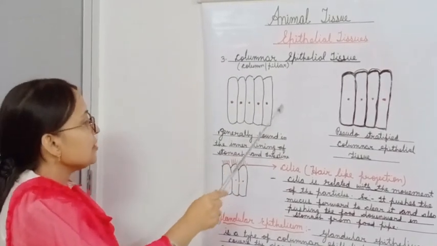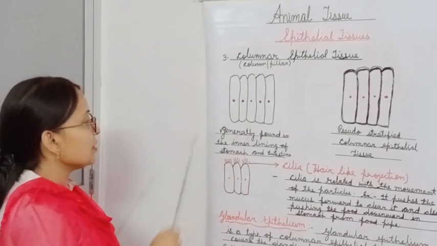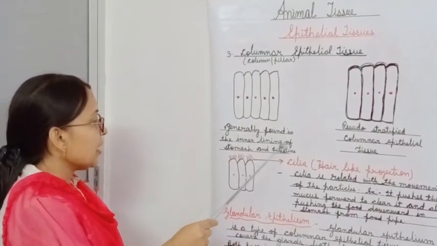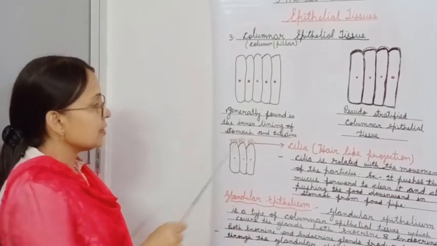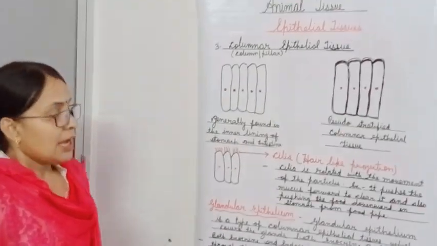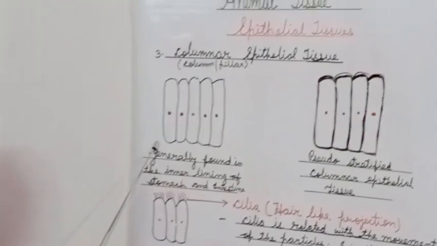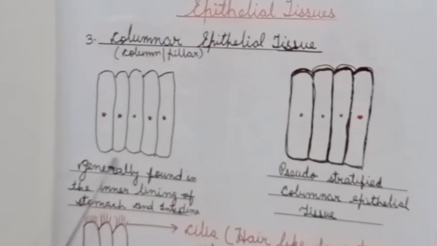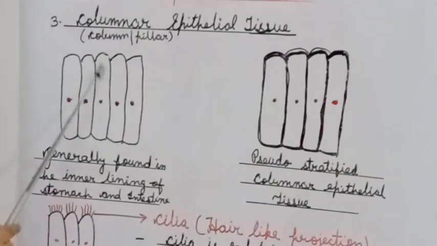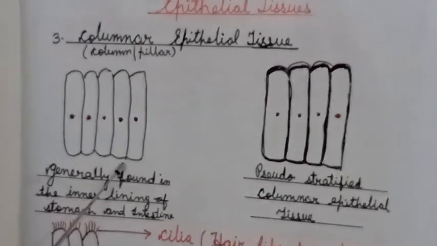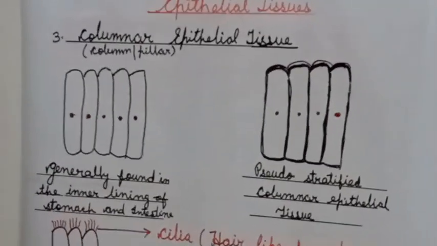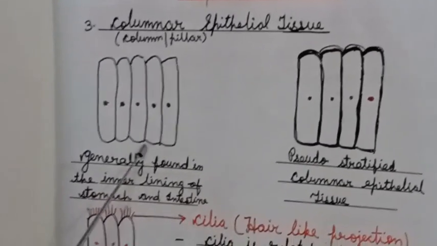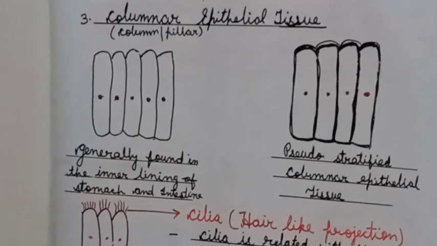Their appearance is like columns or pillars, and they are generally found in the inner lining of the stomach and intestine. As we can see here, only one layer of columnar epithelial tissue is present. Can we call these simple columnar epithelial tissues? Yes, we can call this simple columnar epithelial tissue.